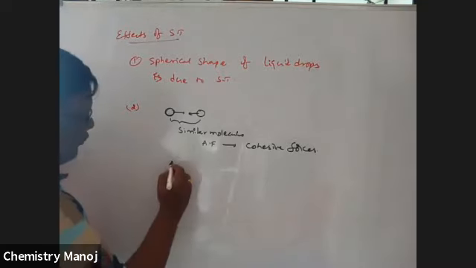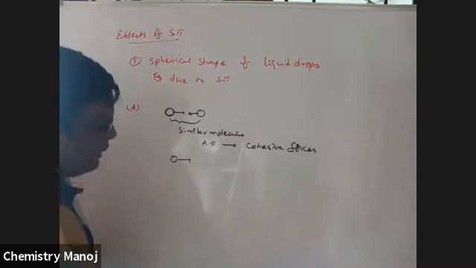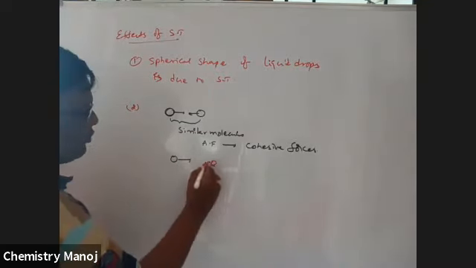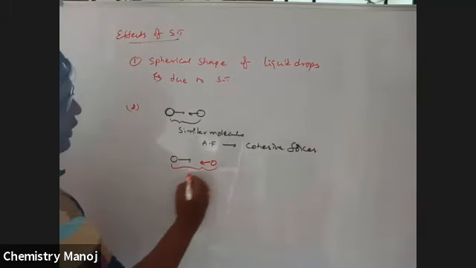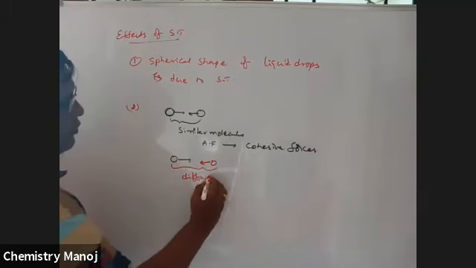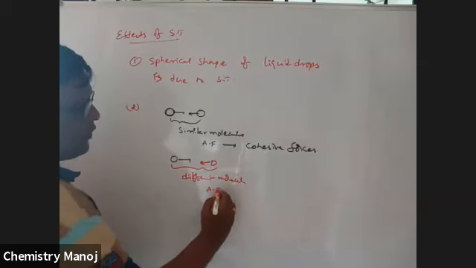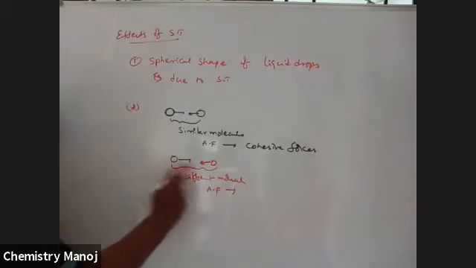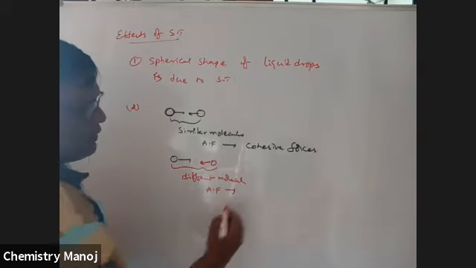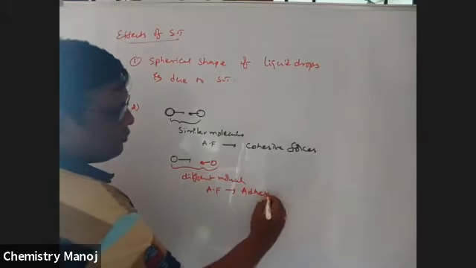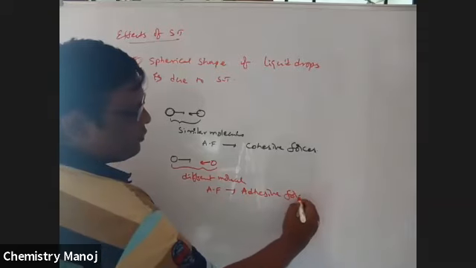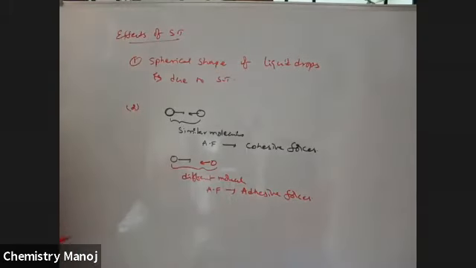Now, the attractive forces between different molecules, so these two are different molecules, are called adhesive forces.